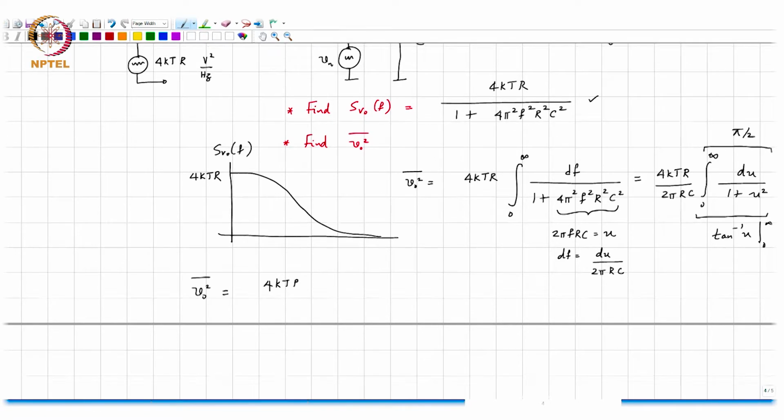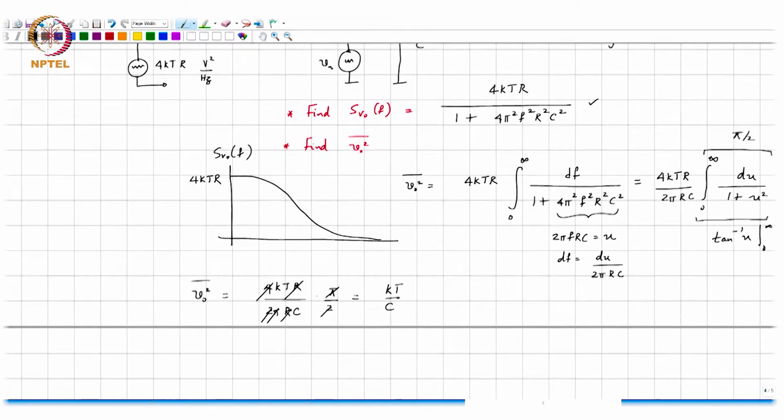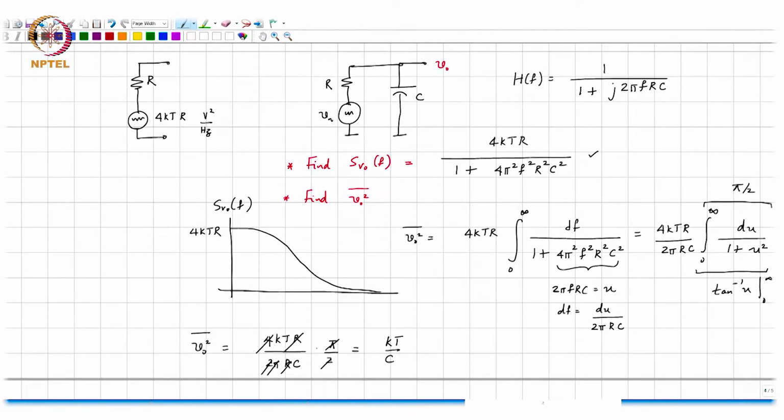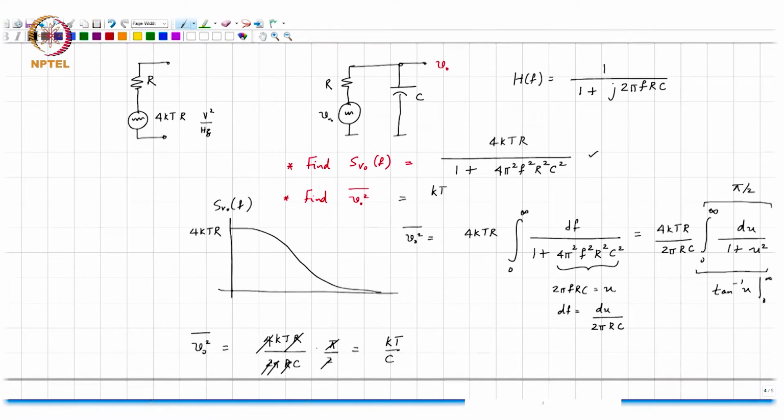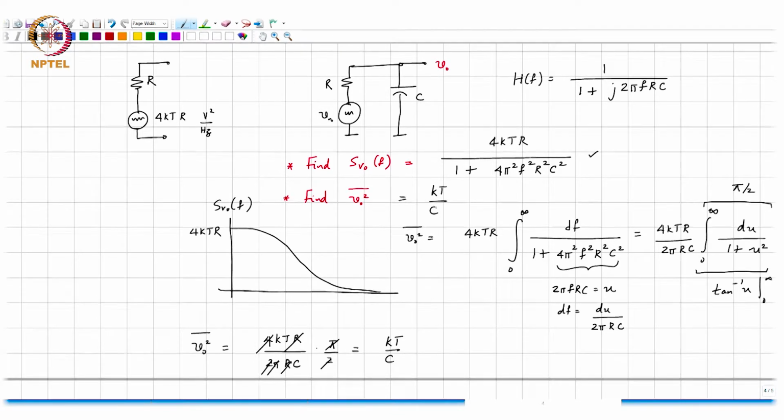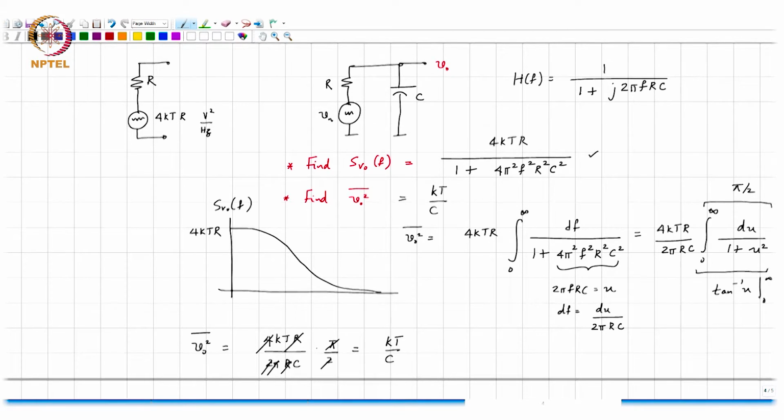So, the mean square noise after all this is 4 kT R times pi over 2, just like in your JEE or GATE exam. Everything cancels out, 2, 2, 4, R. What do you get? kT by C. Alright. So, what is this telling us? That the mean square noise is that all important quantity kT over C.